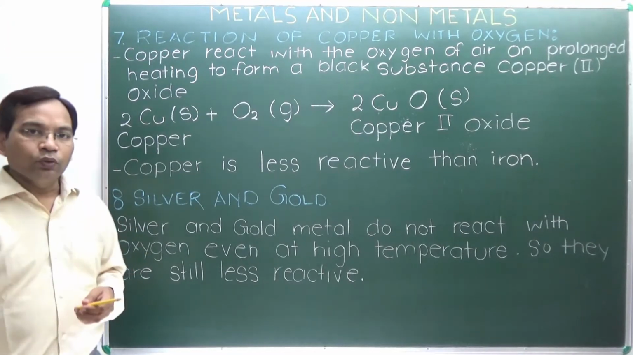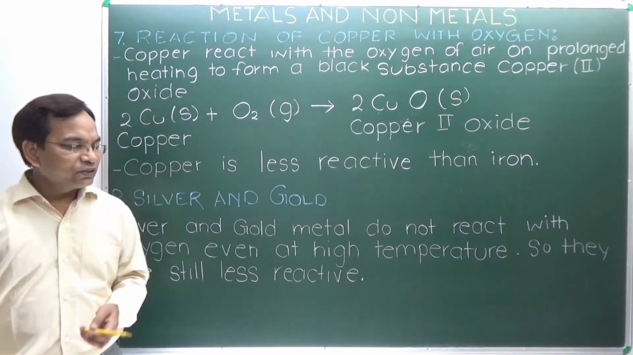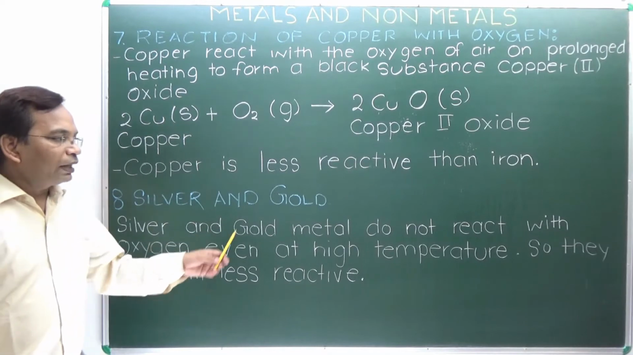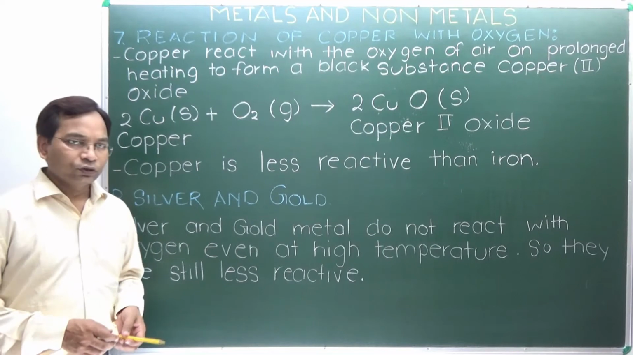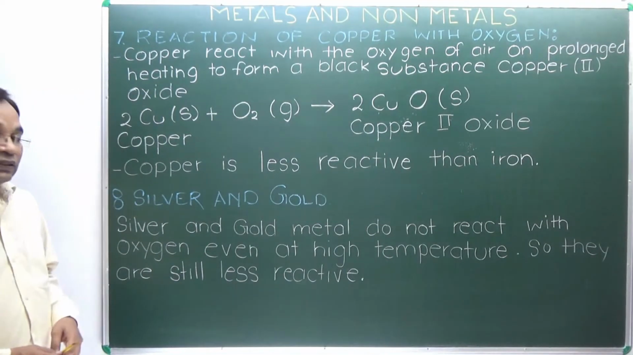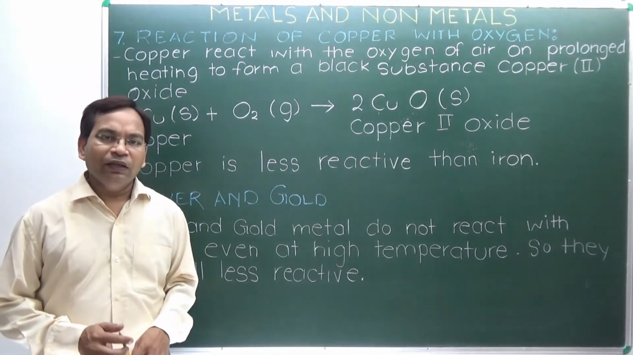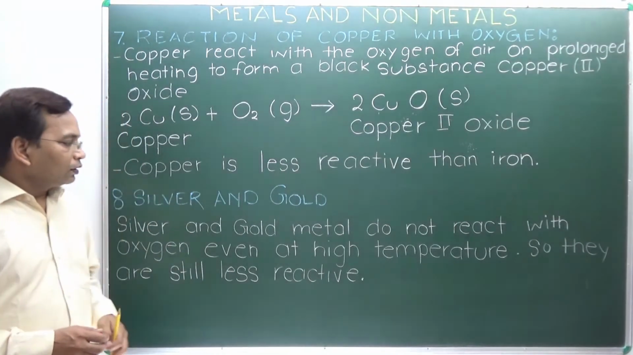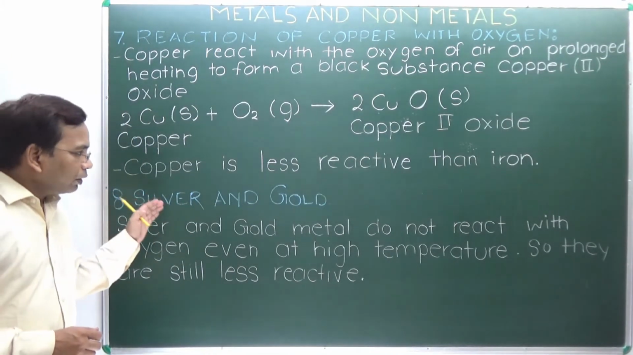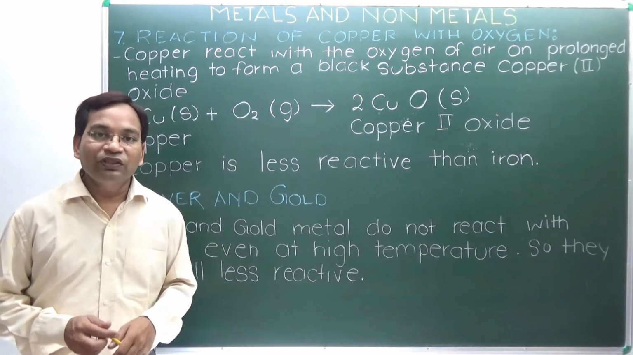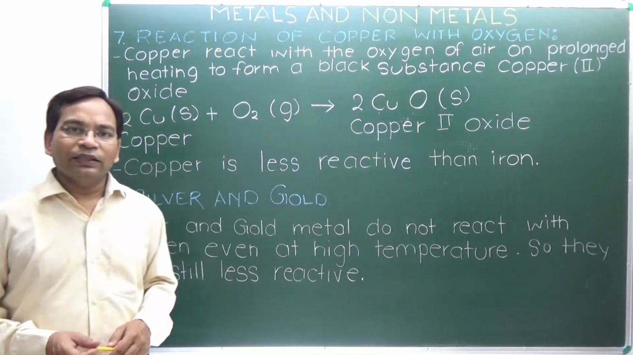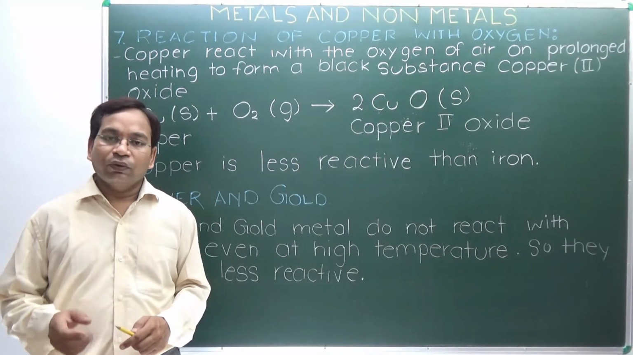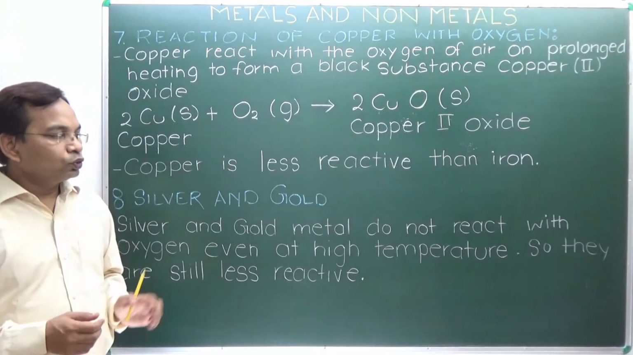Next, silver and gold. Silver and gold are least reactive, so they do not react with oxygen even at high temperature. They are also available in very small amounts, which is why ornaments are made of silver and gold. They are precious metals, and both do not get oxidized even when placed in air for a prolonged time. That's why they are used to make jewelry.